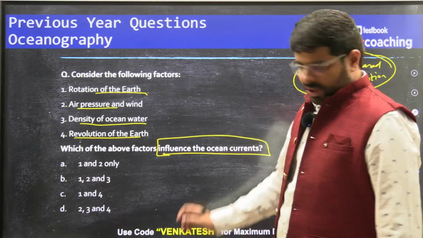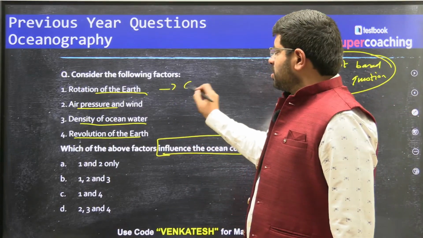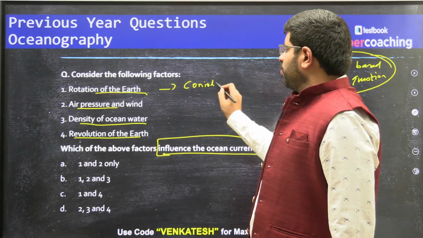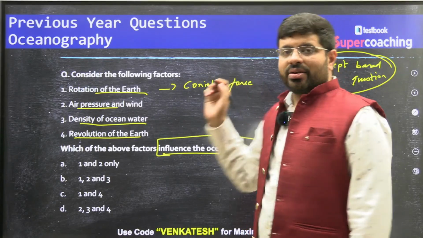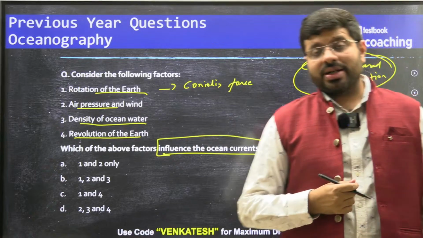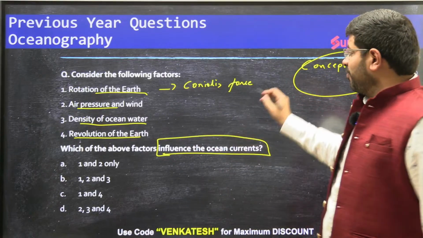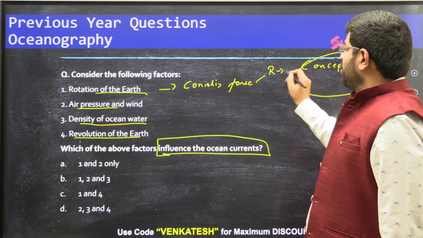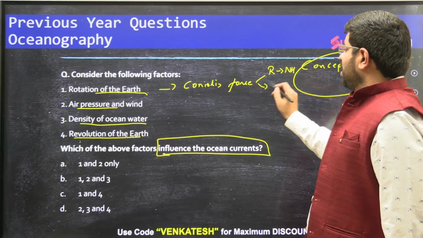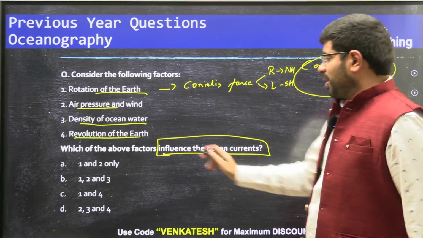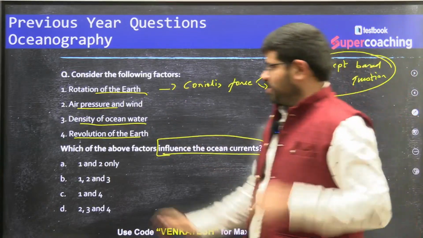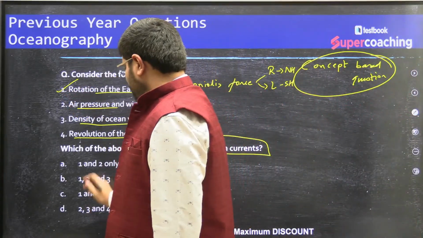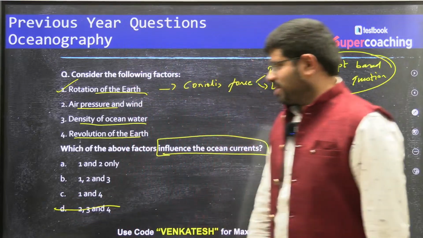Now rotation of the earth, that leads to what? Coriolis force. Just like wind systems, ocean currents will deflect towards their right in the northern hemisphere and towards the left in the southern hemisphere. So can I say that this factor is influencing the ocean current? Yes, right? So one would be coming up. So you can eliminate the second statement.